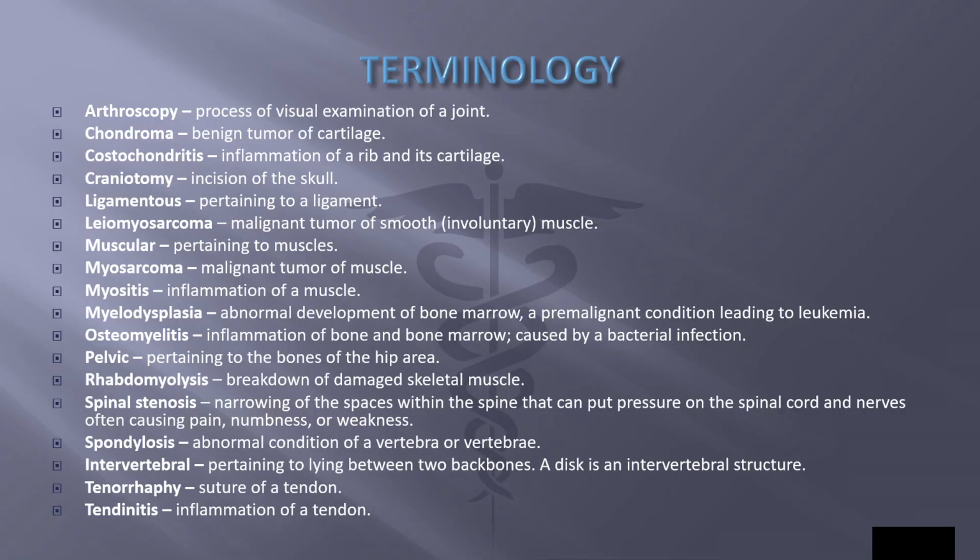Leiomyo means smooth, the visceral involuntary muscle. Leiomyosarcoma is a malignant tumor of smooth involuntary muscle. Musculo means muscle, so muscular is pertaining to muscles. Myo also means muscle. Myosarcoma is a malignant tumor of muscle.